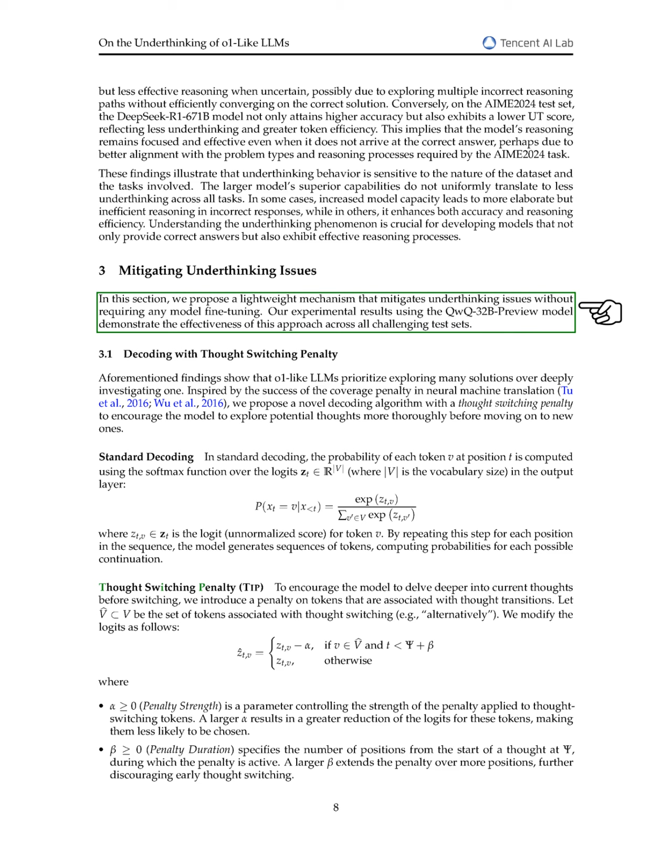In standard decoding, we calculate the likelihood of each token at a given position using a softmax function based on the model's output scores.